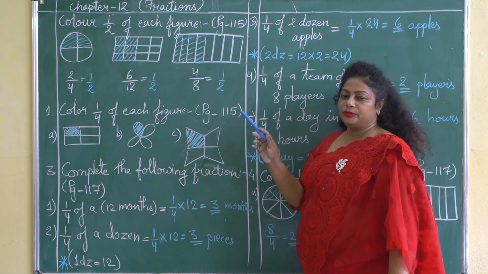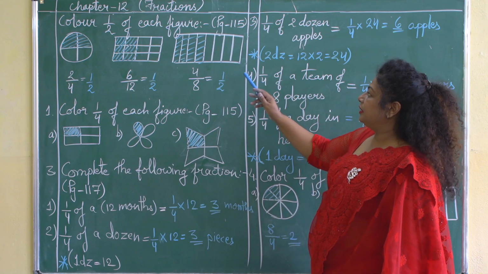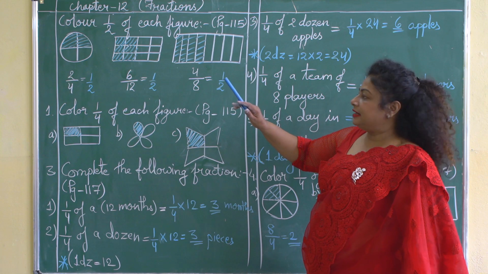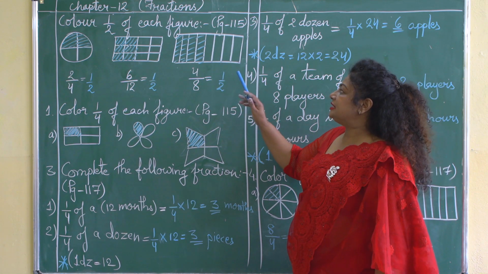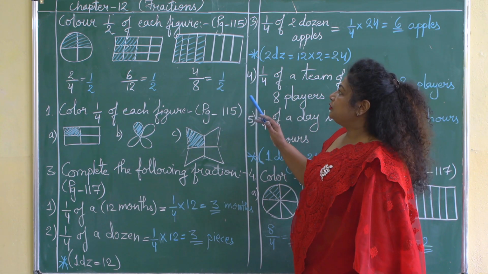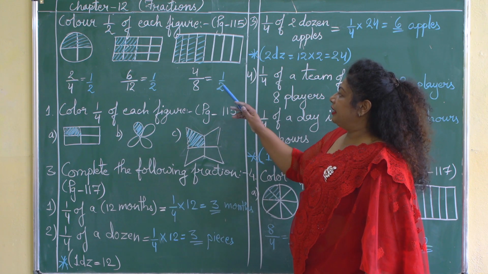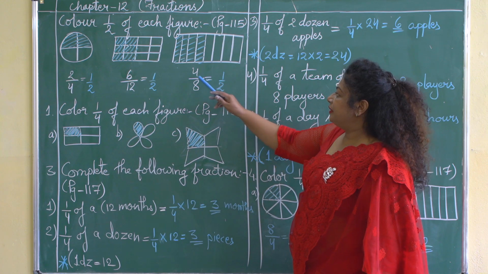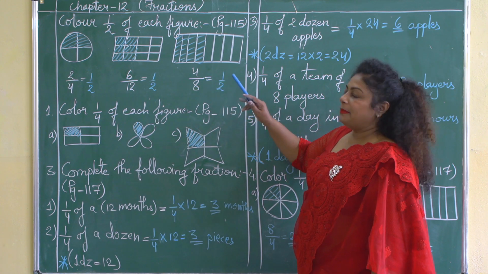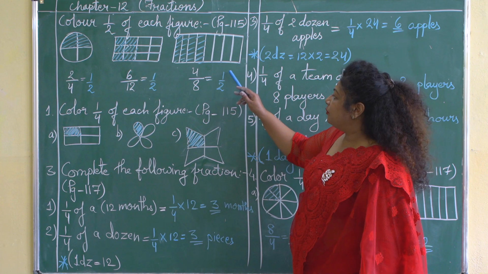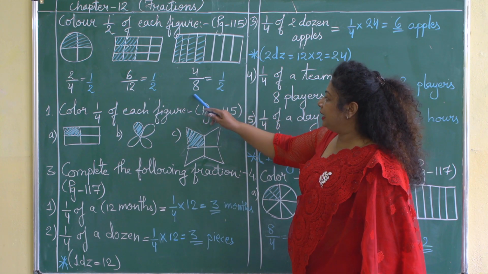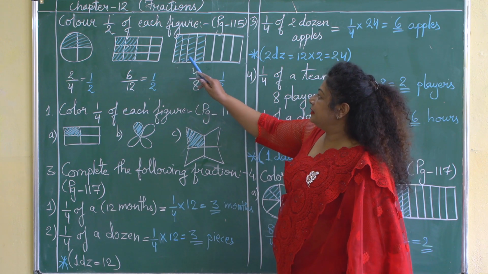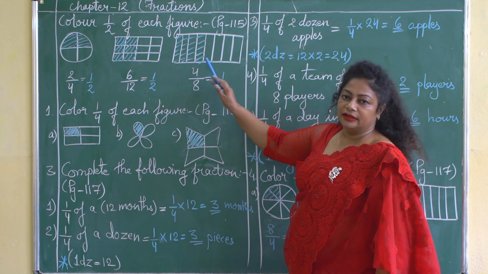Okay. Let us come to the other figure. The other figure given to you is again a rectangle. A big rectangle is there and it is divided into 8 equal parts. Now out of 8 equal parts, if we divide it by 4, we'll get the half of the figure. So if we divide 4 by 8, by the table of 2, we'll get 1 by 2. That means out of 8 parts, we have to shade 4 parts. So first, second, third, fourth part I have shaded in the figure.